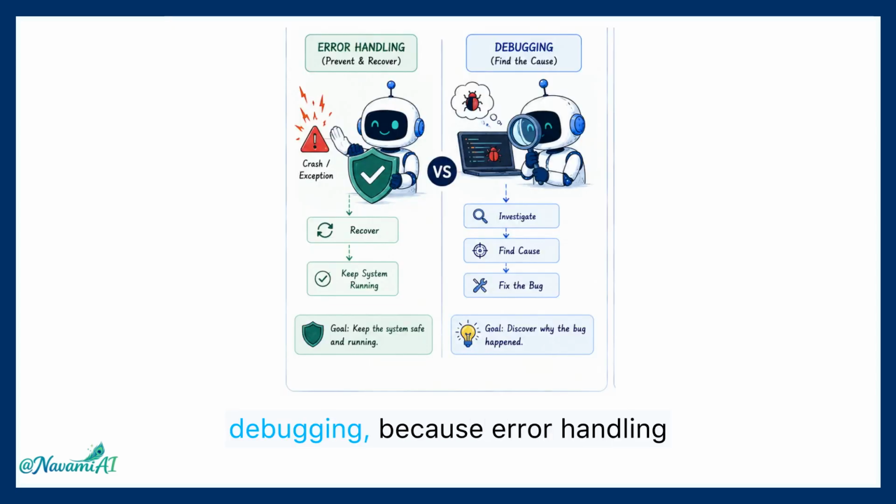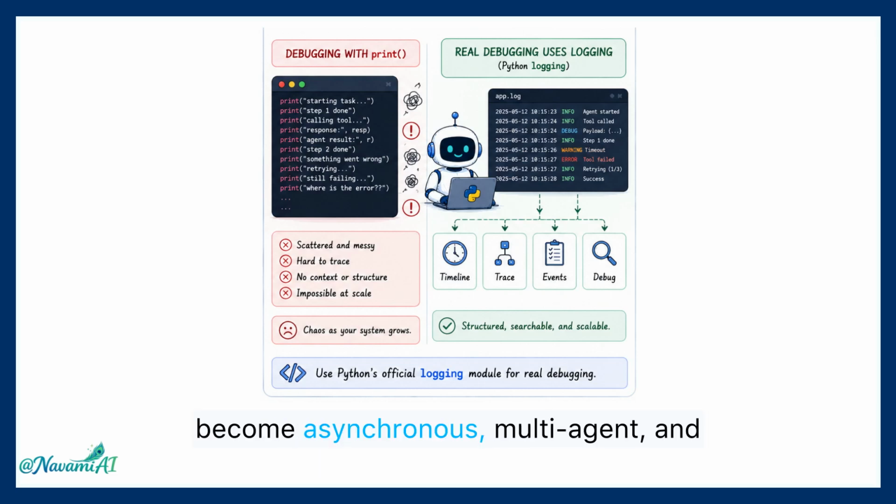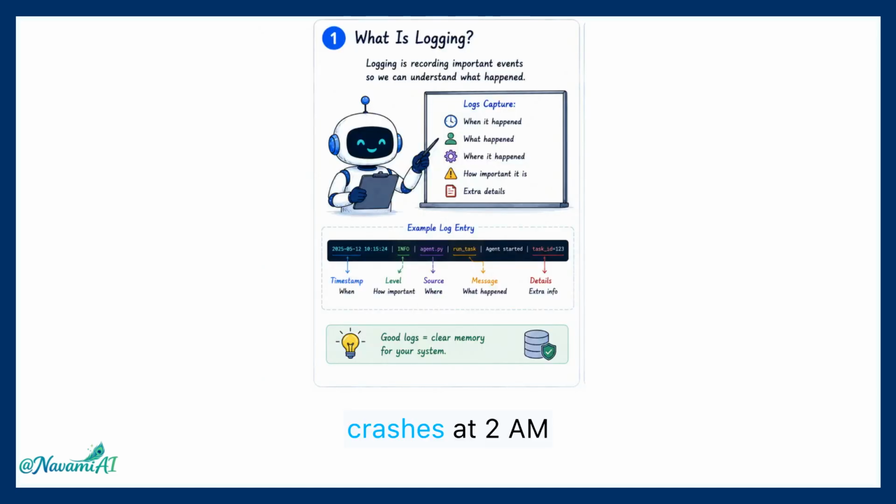Now, let's talk about debugging, because error handling and debugging are actually two different skills. Error handling prevents crashes, while debugging helps you answer the question: why did this happen in the first place? Many beginners rely on print statements, and that's okay for small projects. But once AI systems become asynchronous, multi-agent, and distributed, then the print function quickly turns into chaos, which is why professionals use logging instead.